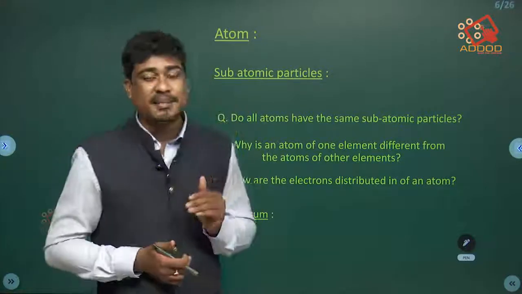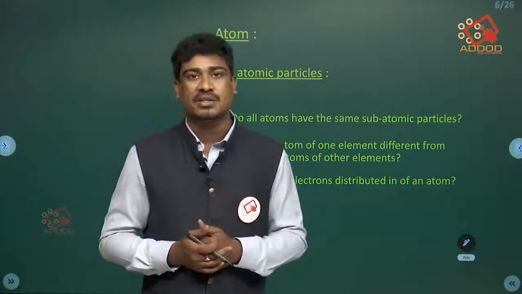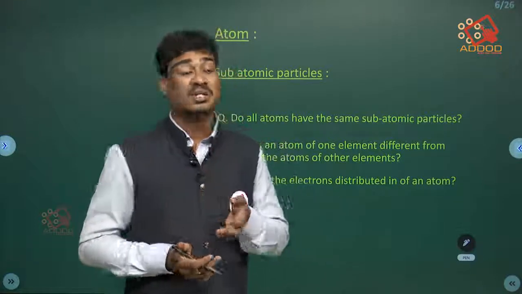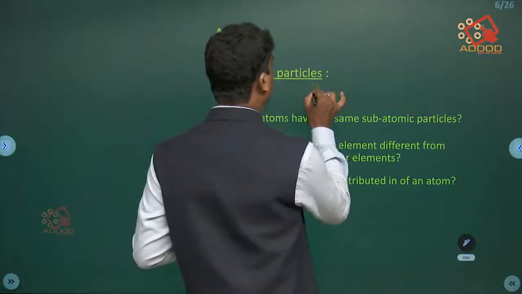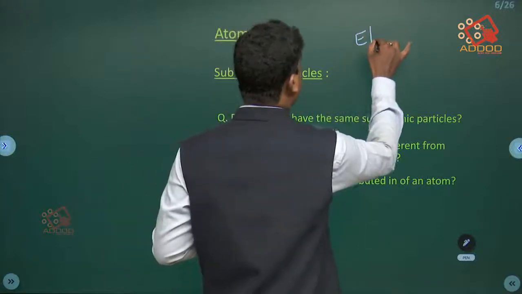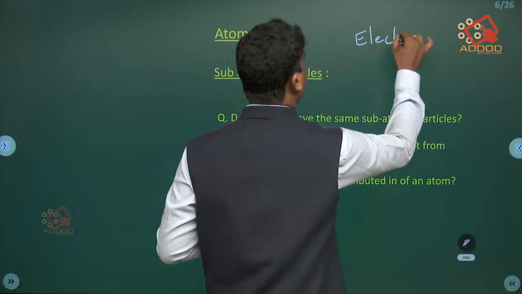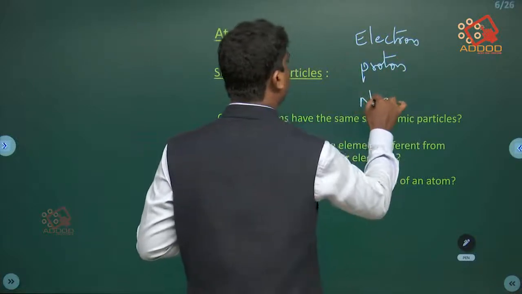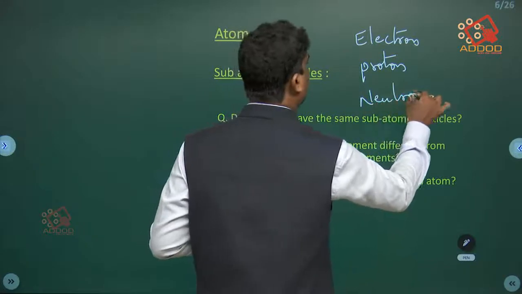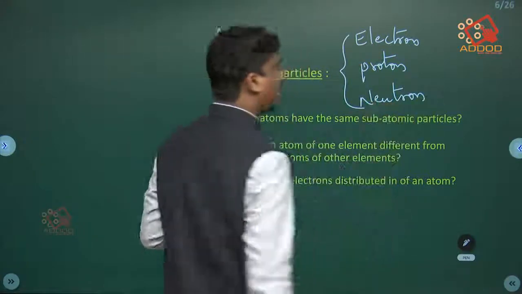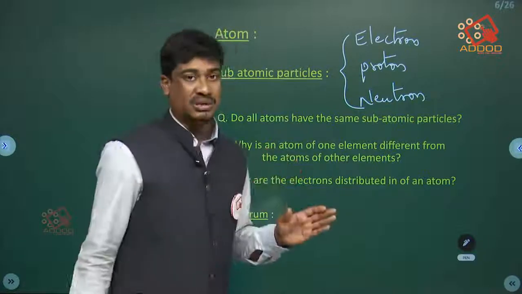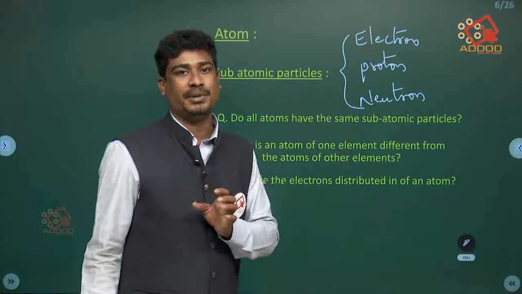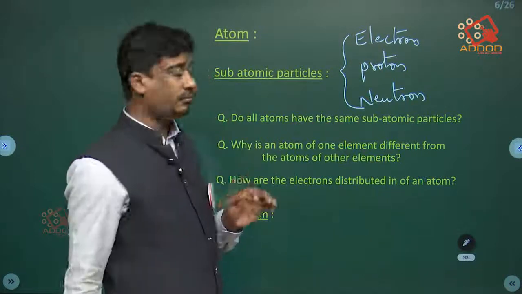Okay, so that is about atom. The next, subatomic particles. What are subatomic particles? The question is given in your textbook. Electron, proton, neutron. Electrons, protons, neutrons. These are the subatomic particles in an atom.